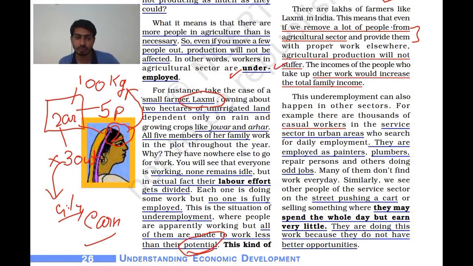Here, we removed 3 people, but the 100 kg production has not been affected. The income of the people who take up other work, if they go to the city, would increase the total family income. They can earn something extra.